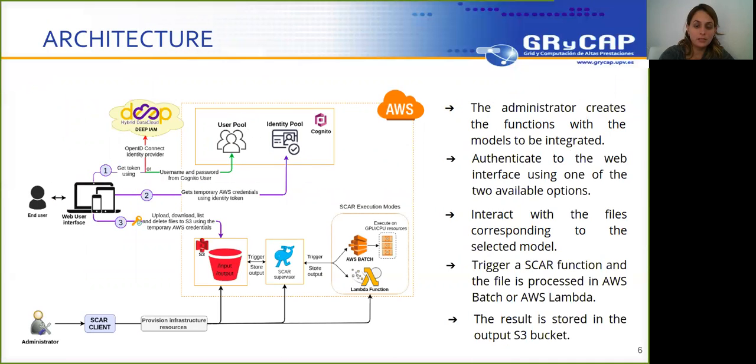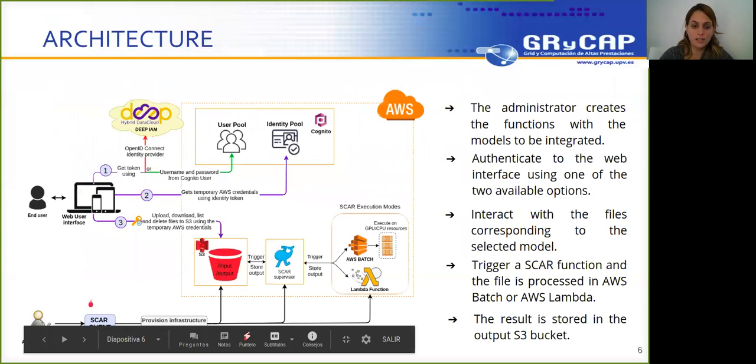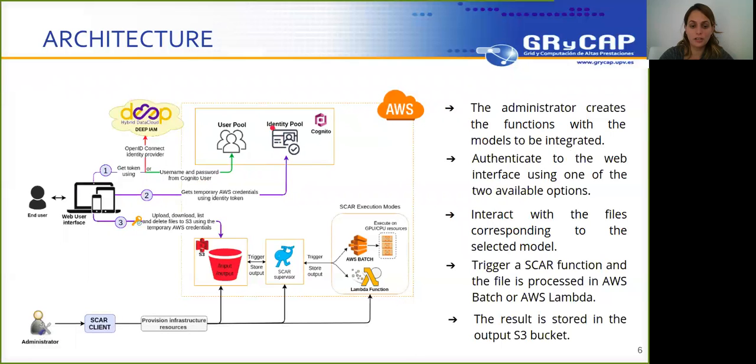The image shows the architecture of the platform, where previously the administrator, through the SCAR client, creates the function with the model to be integrated. Users can authenticate on the web through a method using their Cognito credentials if they are users of the DEEP-IAM provider. Once the user has authenticated with the temporary credentials obtained from AWS, it is possible to interact with the files in the S3 bucket.